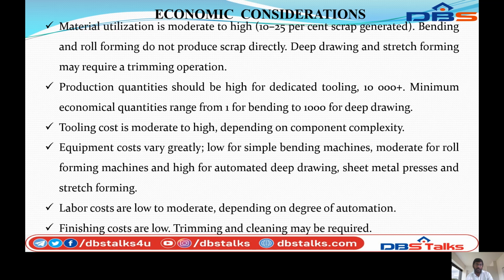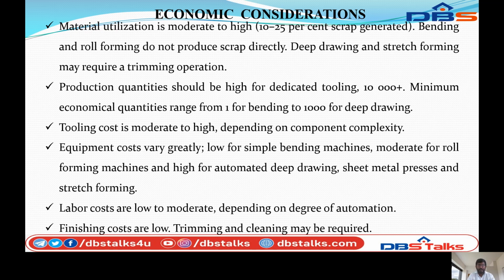Production quantities should be high for dedicated tooling, 10,000 plus. Minimum economical quantities range from 1 for bending to 1000 for deep drawing. Tooling cost is moderate to high depending on component complexity. Equipment cost varies greatly.